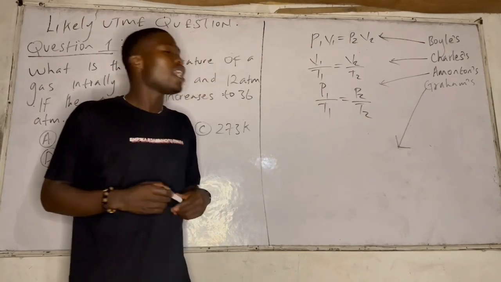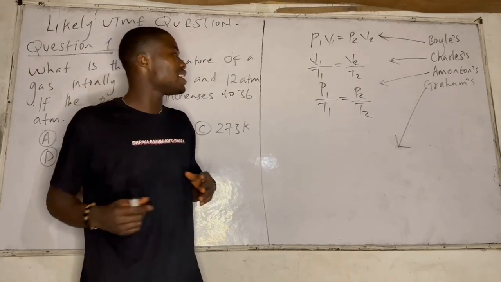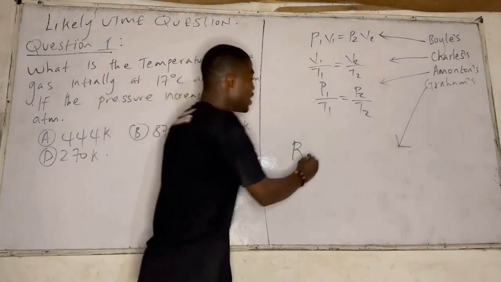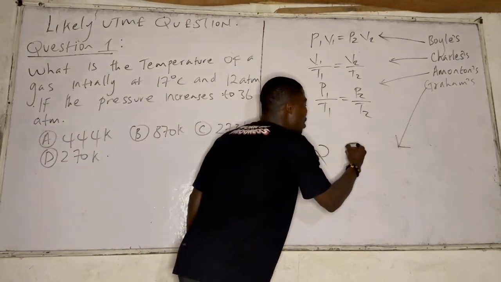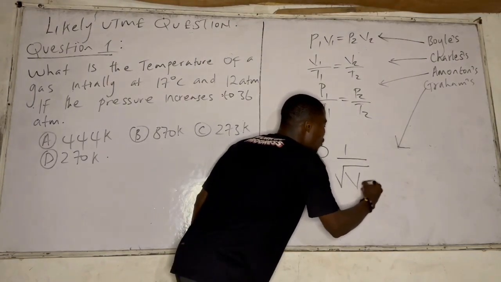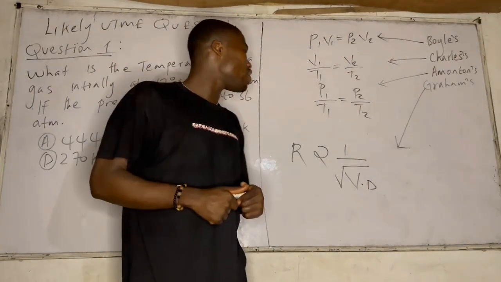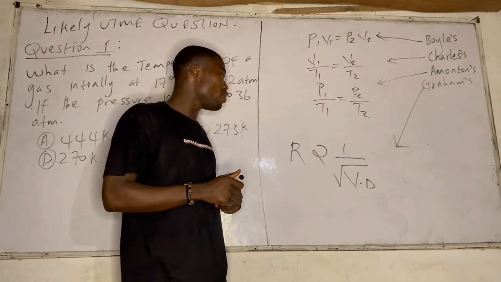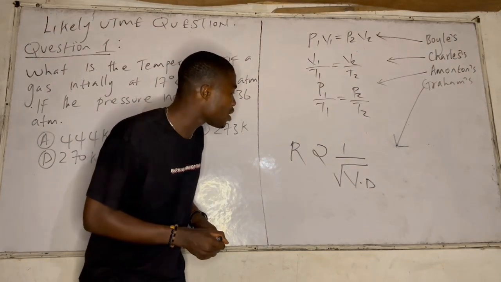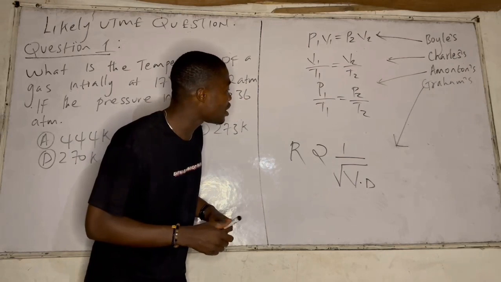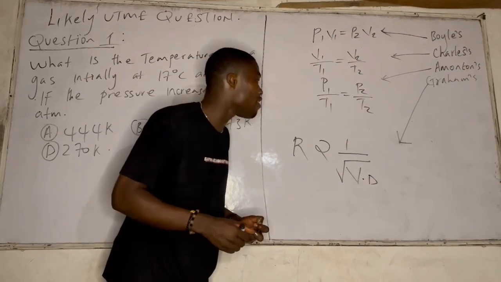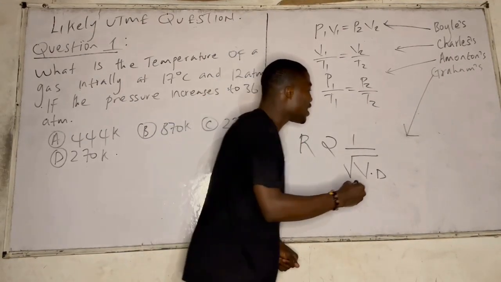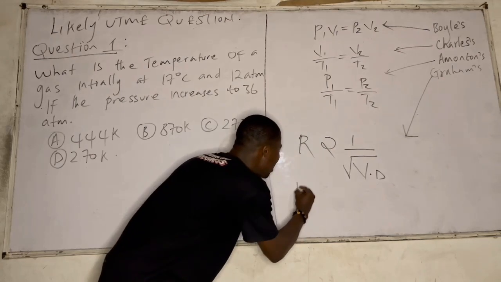Now, what did Graham's law say? Graham's law of diffusion or effusion states that the rate of diffusion of a gas is inversely proportional to the square root of its vapor density. Going from that, I can quickly put an equation forward. I'll just save time. Because it's not a video on Graham's law, I have to solve this question. When I give my students Graham's law of diffusion, I'll say they should use this.